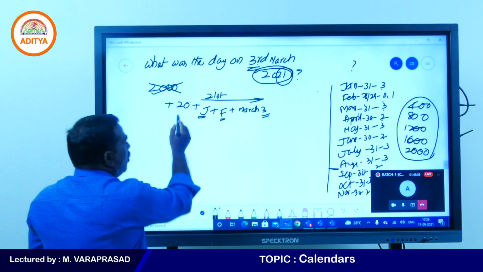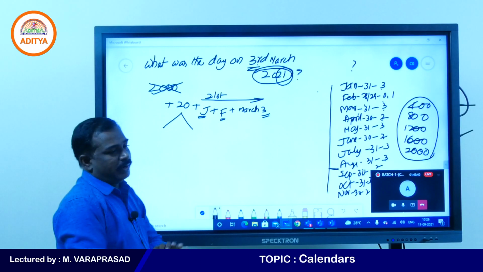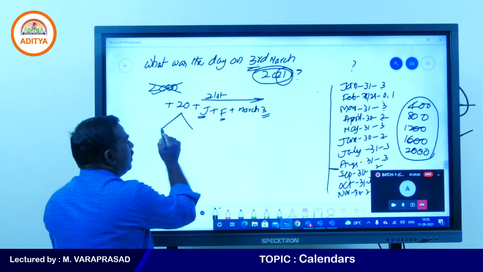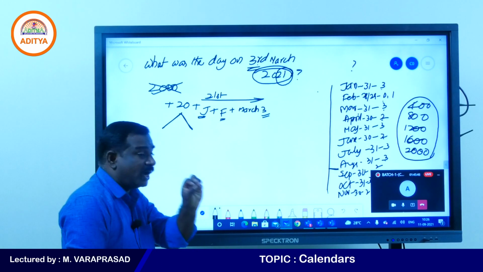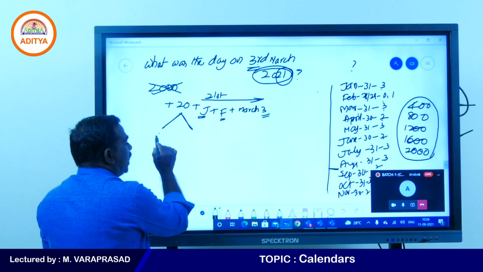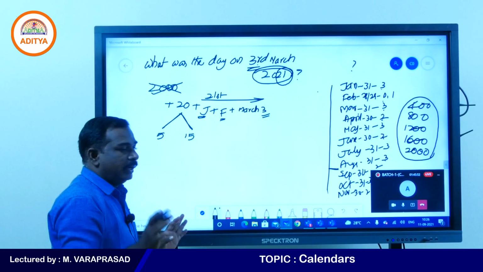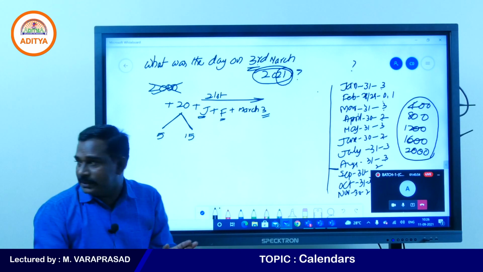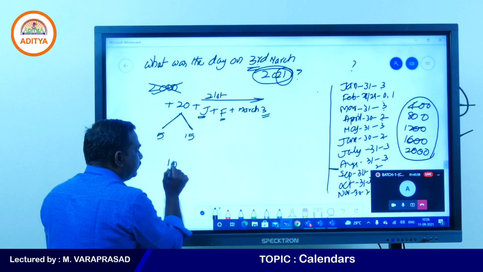First, in this 20, how many leap years? How many non-leap years? In this 20, how many 4s are there? 5 4s are there. It means 5 leap years are there. So 5 leap years, remaining 15 non-leap years. Every leap year will have 2 odd days. 5 2s are 10.